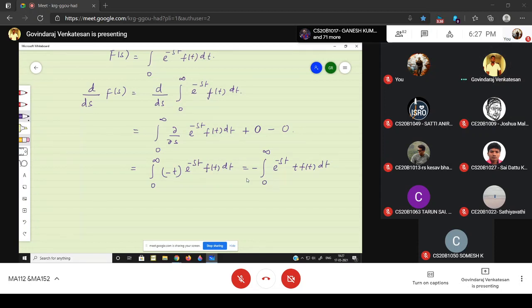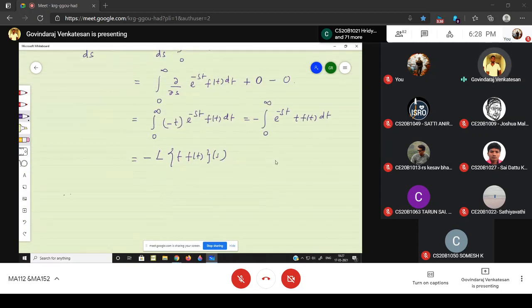By the definition, this is minus the Laplace of t into f of t, at s. That's all. So therefore, the Laplace of t into f of t, at s, is minus d by ds of capital F of s.